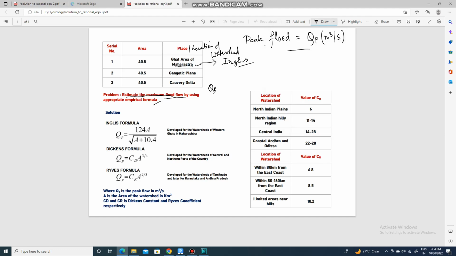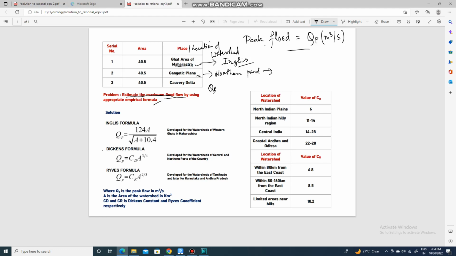Then in the second watershed, the area is the same, but it is located in the Gangetic Plains. Gangetic Plain means the northern part of India, so here we will use the Dickens formula.